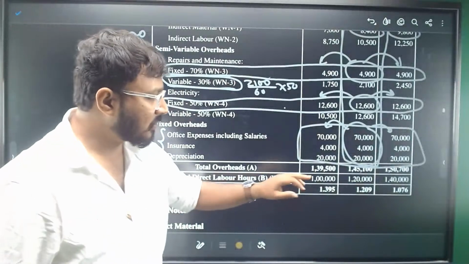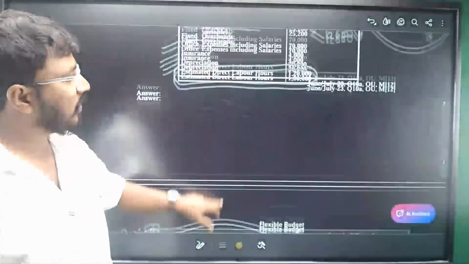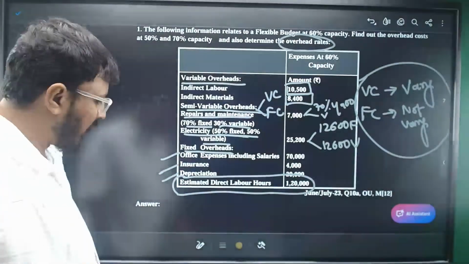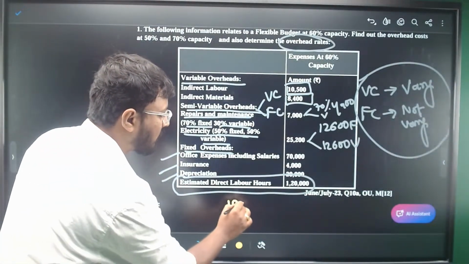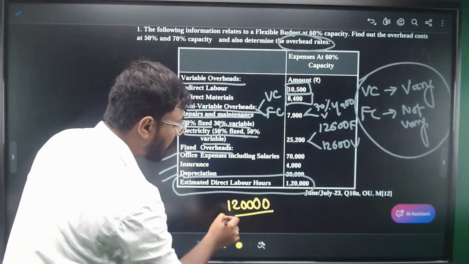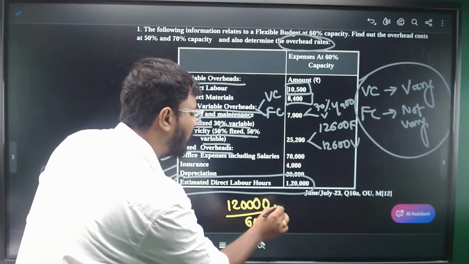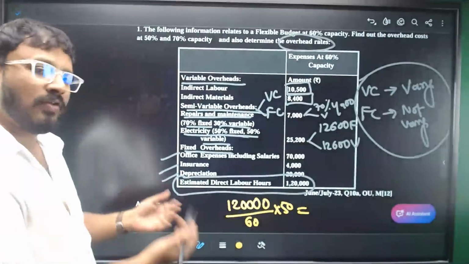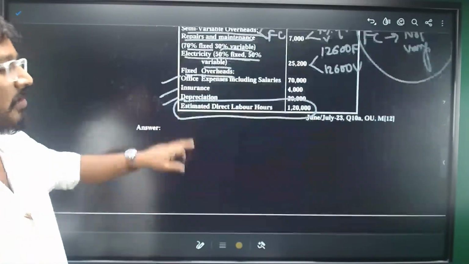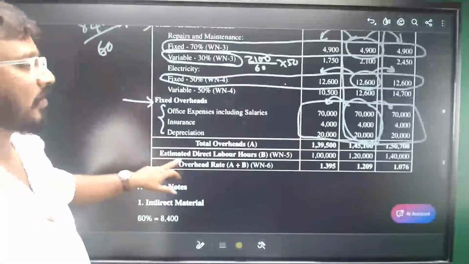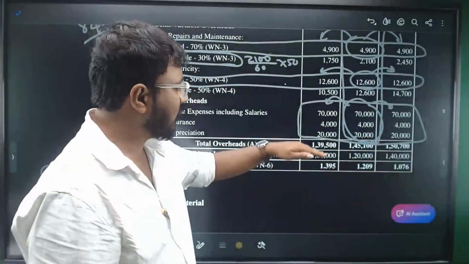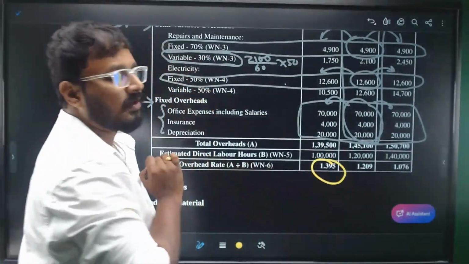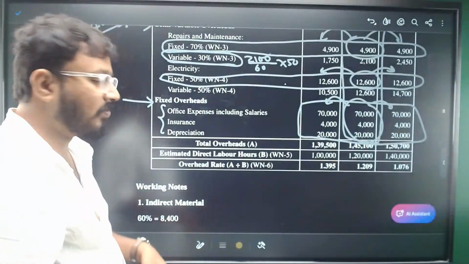Estimated direct labor hours is given in the question. 1,20,000 is for 60%. And what will be for the 50%? Same calculation again. 1,20,000 labor hours is for 60% capacity. Multiply it by 50, you'll get the answer. Similarly, if you want it for 70%, you multiply it by 70. So you're getting 1 lakh, 120, and 140. You divide the total cost by the labor hours, you'll get the overhead rate. So with that, your answer will be complete.